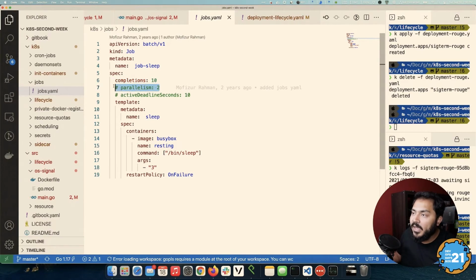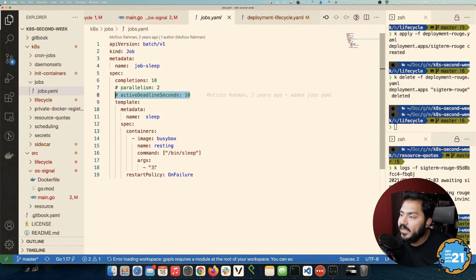I could also make it so that it runs multiple things in parallel. In this case, I'm setting parallelism to 2, so at any given time, it will spin up no more than 2 pods. I could also add some sort of deadline, in this case 10 seconds. So if I sleep for 15 seconds, after 10 seconds the pod will actually get killed. Setting a parallelism limit and a deadline will help us to not spin up too many pods that use up too many resources.